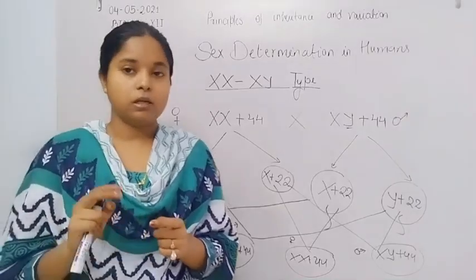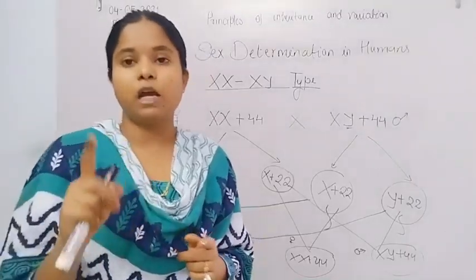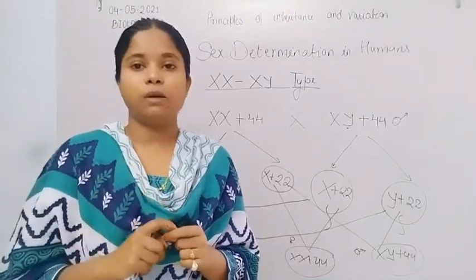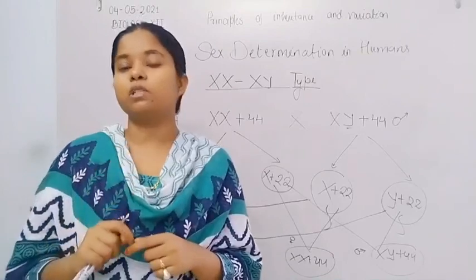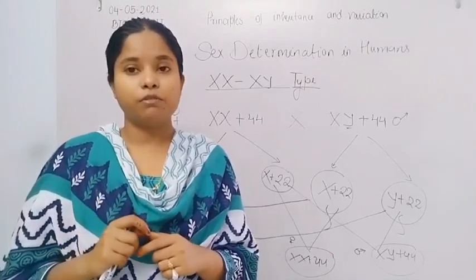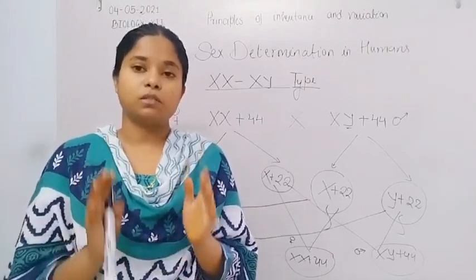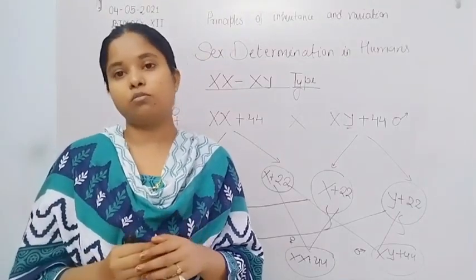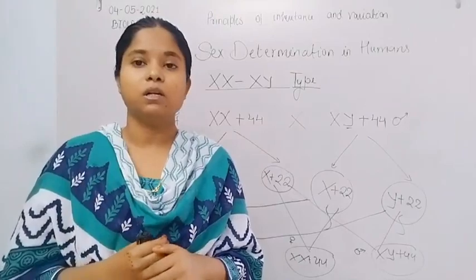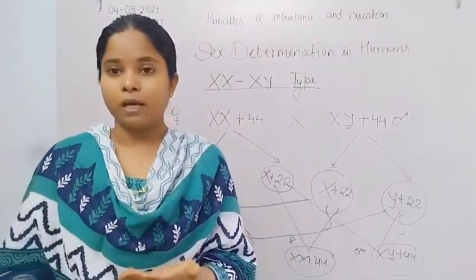But in case of male, the X0 type of combination is present, that means only one X chromosome is present. So during gamete formation, 50% of the gametes have the X chromosome and 50% of the gametes do not have any X chromosome.